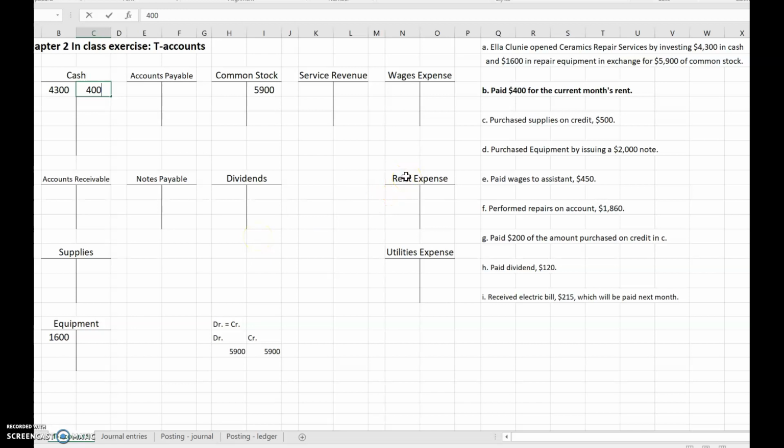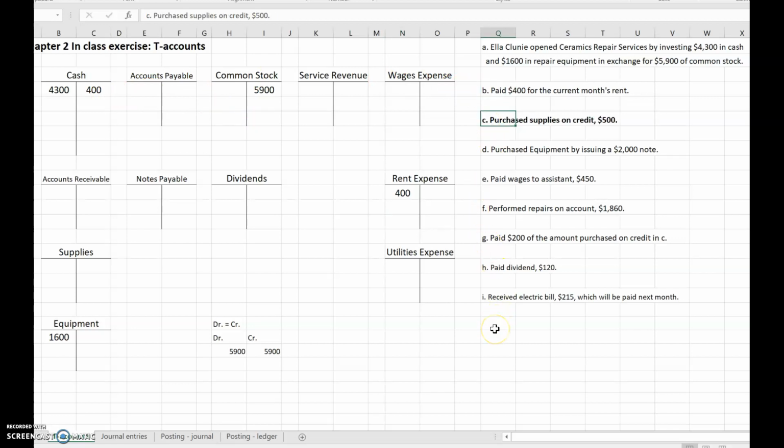Expenses really only go up in ordinary business. Expenses have a debit balance. It's the E in the word DEAD, D-E-A-D. The E is expenses. So we'll always be putting amounts on the debit side of the expense T. So we've got a debit to rent expense, a credit to cash.